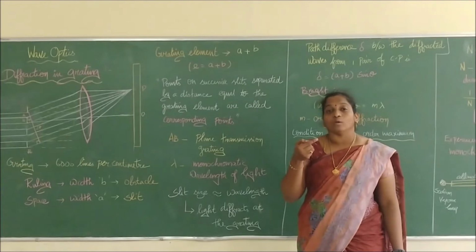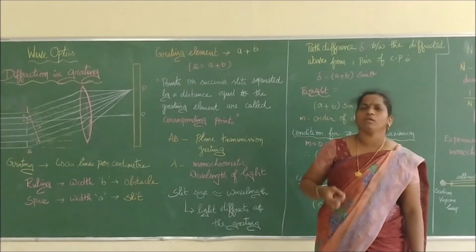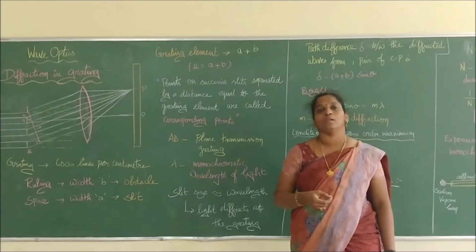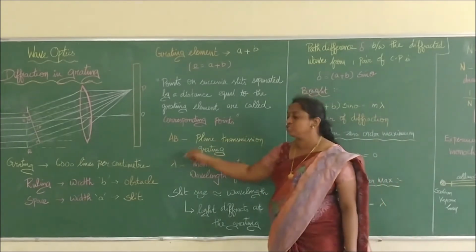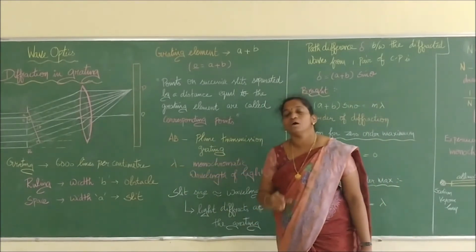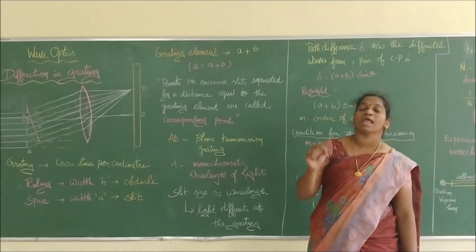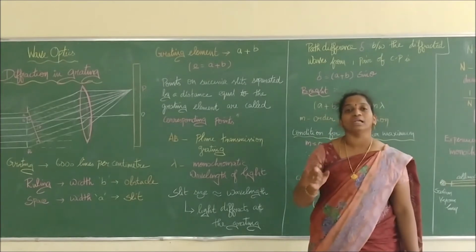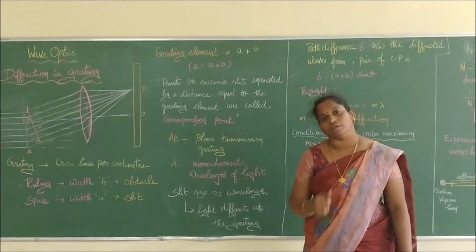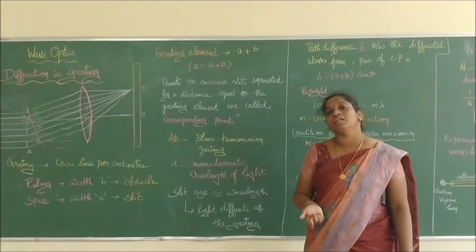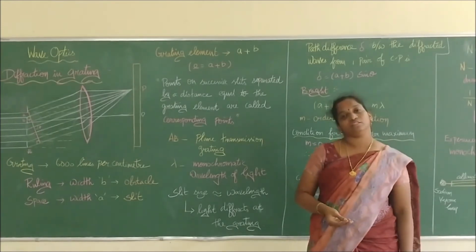How many lines can be drawn? We can say that in 1 centimeter, 6,000 lines are drawn. Very minute lines are drawn with the help of diamond, and we get 6,000 lines per centimeter. We call that type of plane transmission glass plate a plane transmission grating. For what purpose is this grating going to help us? This grating helps us diffract the light.